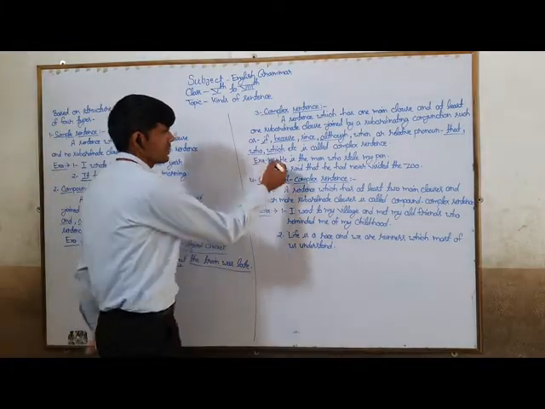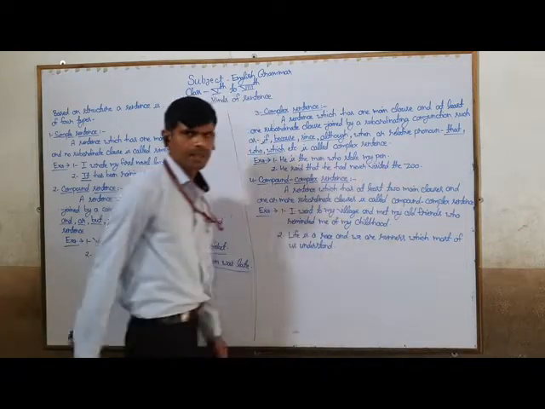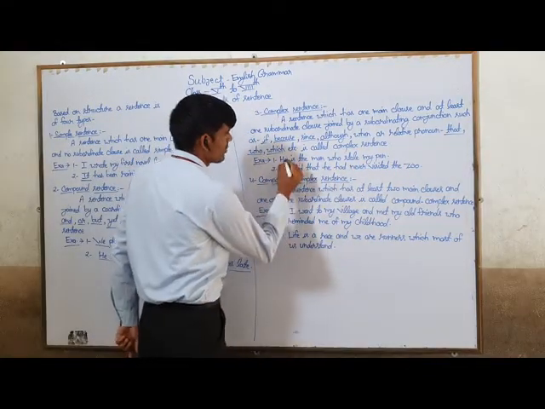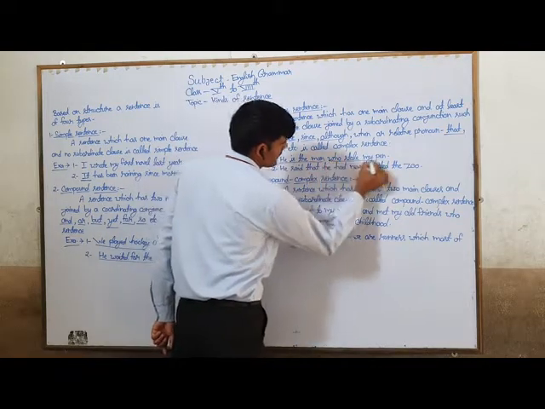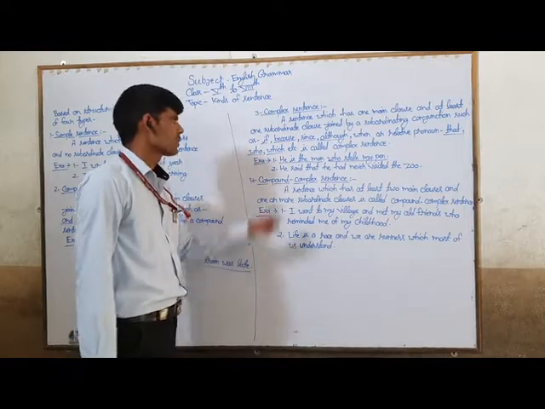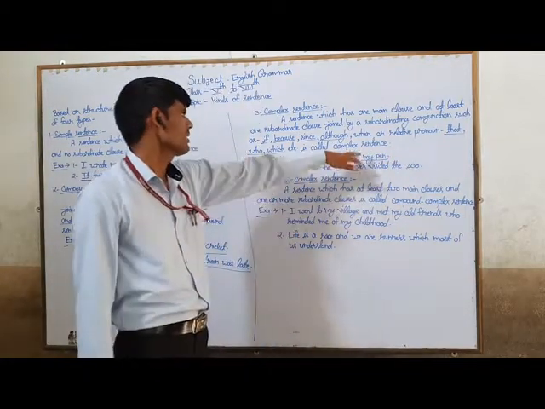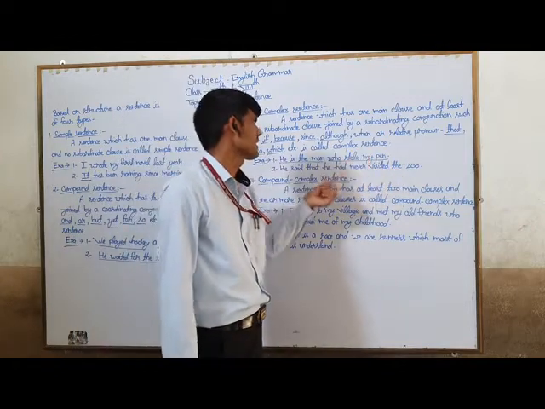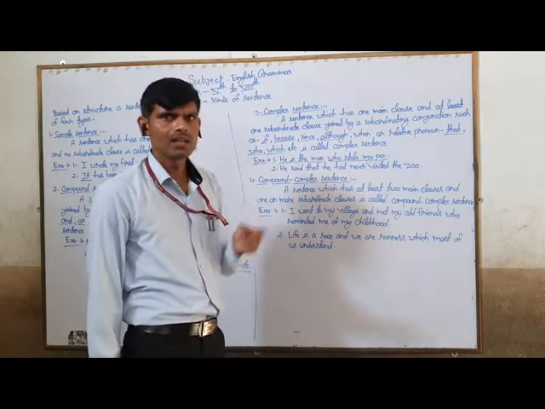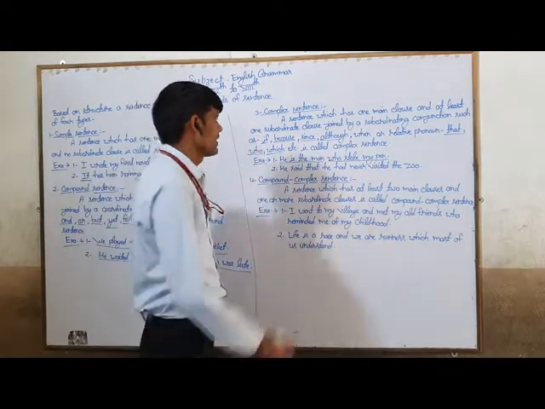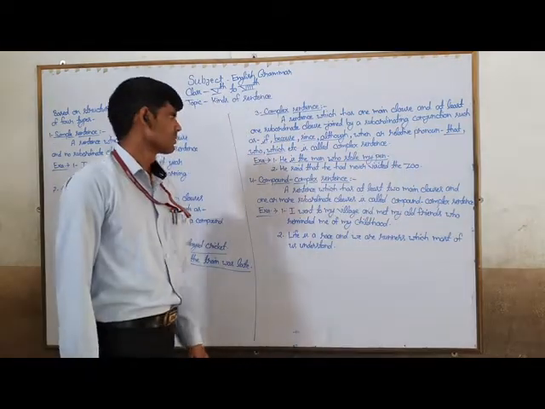Here is the first one. He is the man who stole my pen. He is the man, this is the main clause. Who stole my pen, this is the subordinate clause. So the sentence is a complex sentence. The particular sentence contains one main clause and one subordinate clause. So this sentence is a complex sentence.